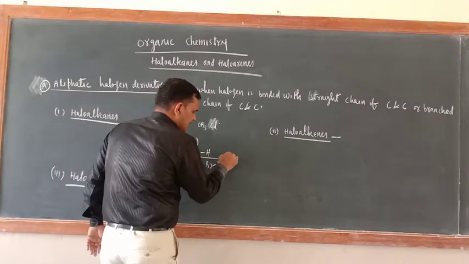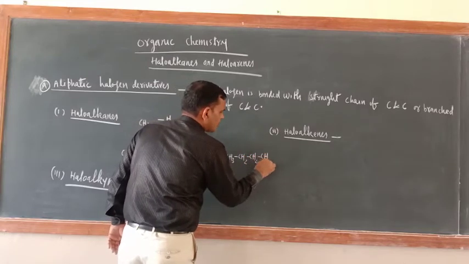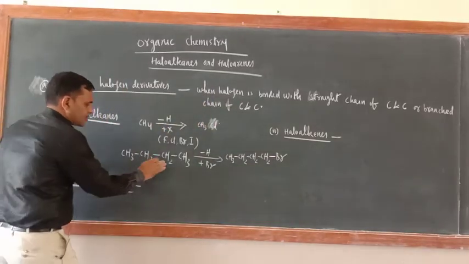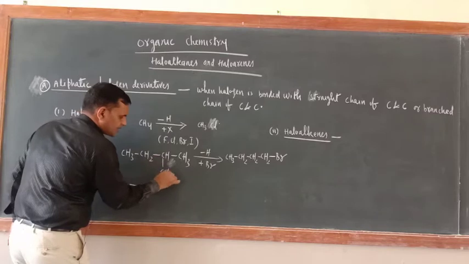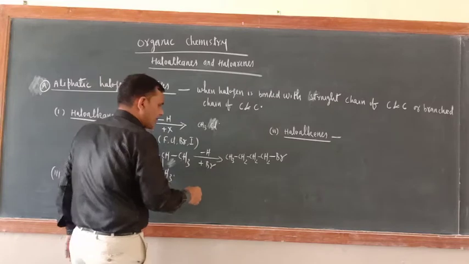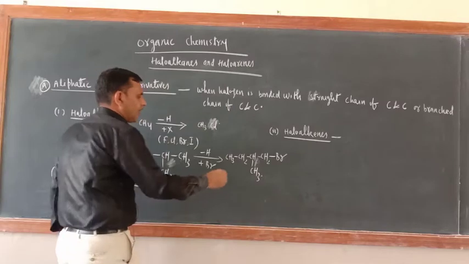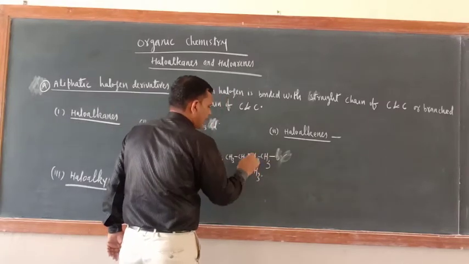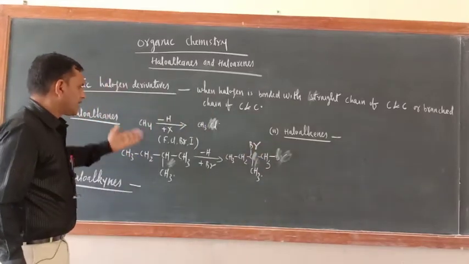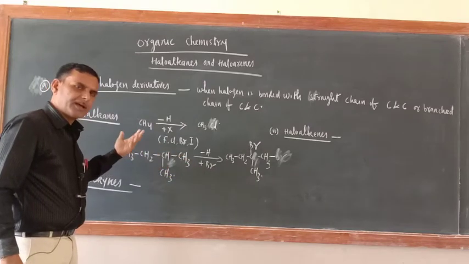Right now I am just putting it here. So what is this one? CH3, CH2, CH2, CH2, and here Br. If you want to take a branched one, I am taking CH3 here, and here also you have to put CH3. Now keep CH3 only, replace one H and put Br here. So the earlier example was a straight chain, this is the example of a branched chain. Anywhere you can put it.